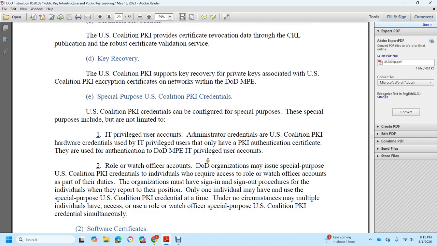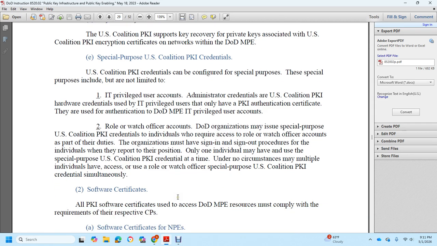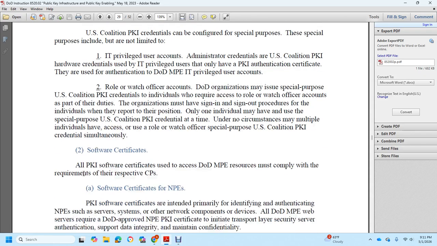Role and Watch Officer with the account with the DoD organization may issue a special purpose U.S. Coalition Public Key Infrastructure credential if that individual requires access to the Watch Officer's account as part of their duties. The organization will sign in and sign out with the procedure for the individual with a report on to their position. Only one individual may use the special purpose U.S. Coalition Public Key Infrastructure credential at one time. Under no circumstance may multiple individuals have access to the role of the Watch Officer with a special purpose U.S. Coalition Public Key Infrastructure credential simultaneously.